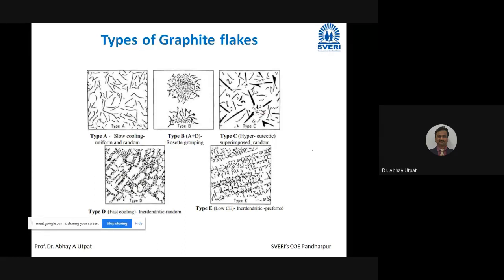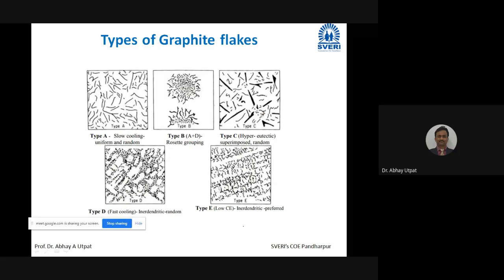Like if you take one paper and wrinkle it, म्हणजे कागद घेतला आणि असं चुरगाळून टाकला, आपण गोळा केला म्हणतो, in that way, that is the rosette shape. Then next one is superimposed flakes, larger size. If cooling is a little fast, then it may produce interdendritic flakes and random orientation, like shown in type D. And in this case, interdendritic grains and preferred orientation.